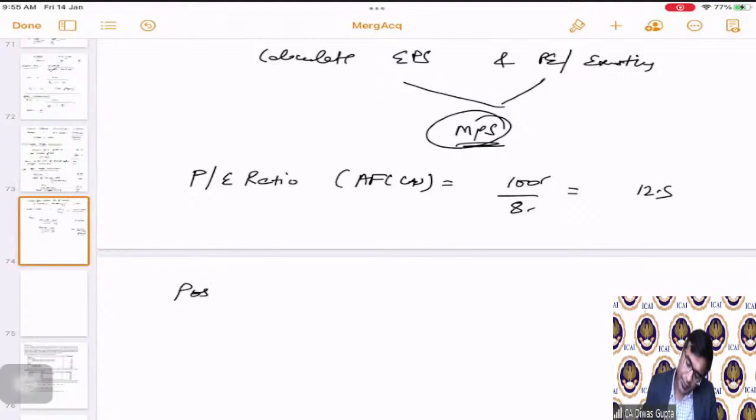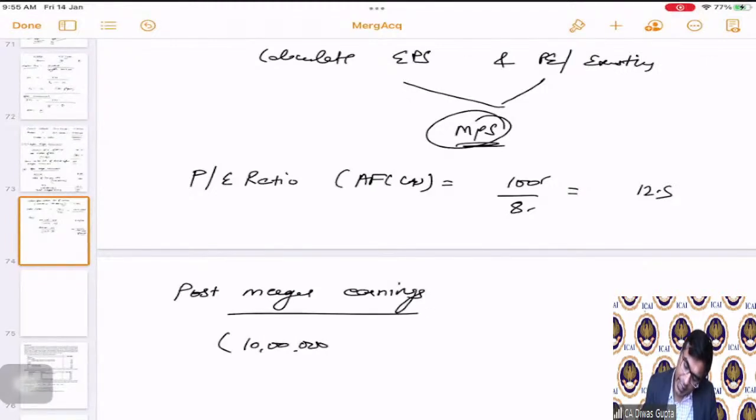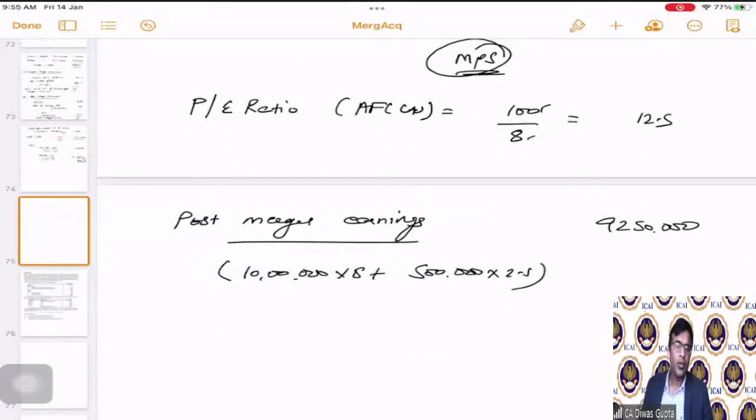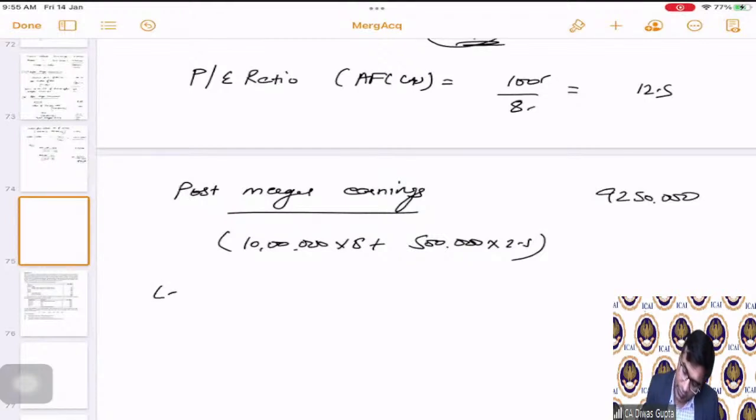Post merger earnings will be how much? We are given the EPS, so 10 lakhs multiplied by 8 plus 5 lakhs multiplied by 2.5, which becomes 92 lakh 50,000. Correct? The post merger earnings is 92 lakh 50,000, but in this we will have to reduce the cash payment opportunity cost.